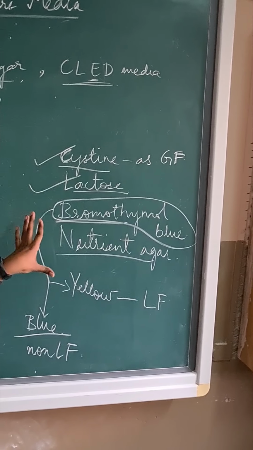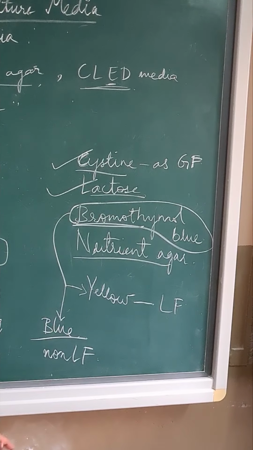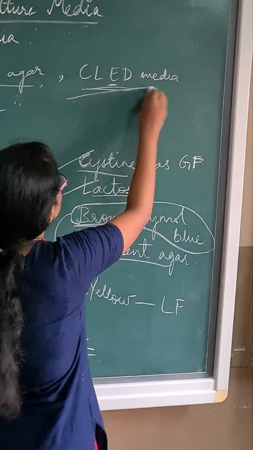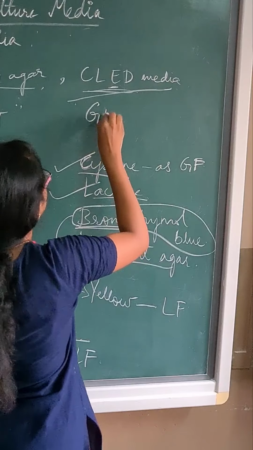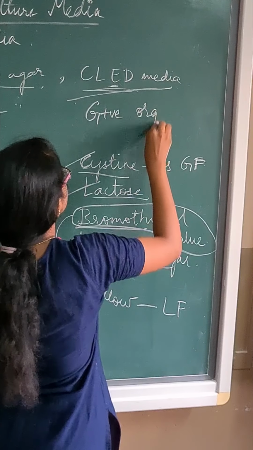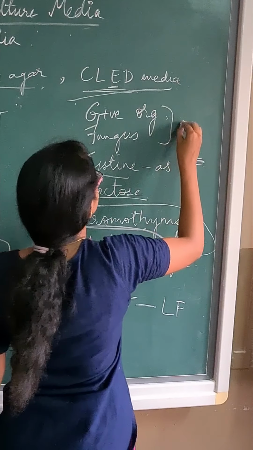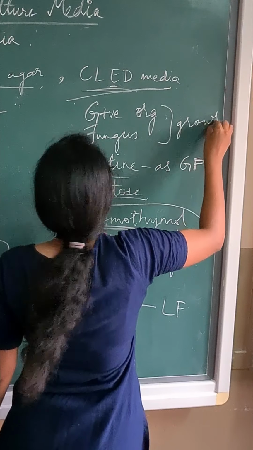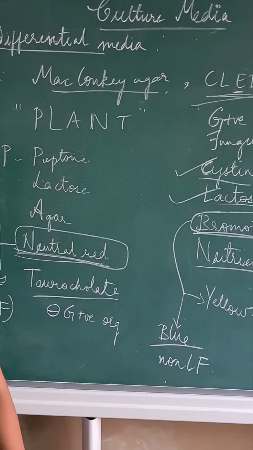Since in CLED there is no bile salt used, there is no inhibition for the gram-positive organisms. So in CLED, even gram-positive organisms and fungus grow. Whereas in MacConkey agar, gram-positive organisms cannot grow.